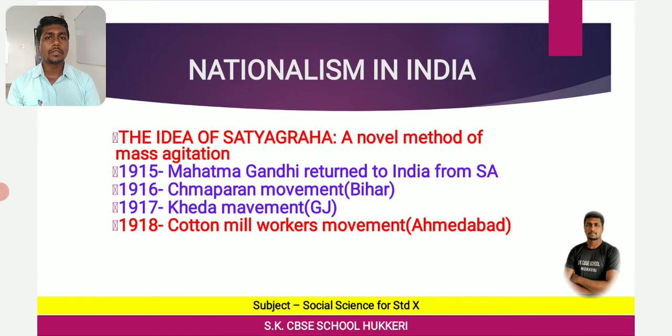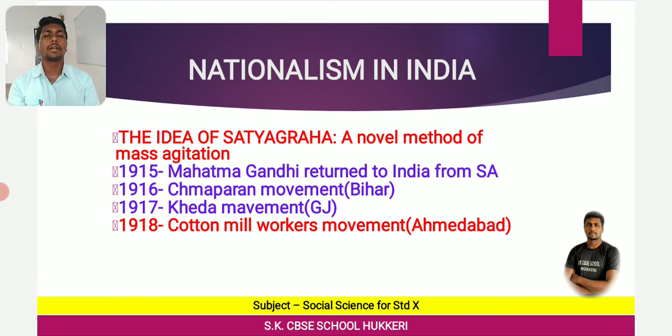Mahatma Gandhi believed that this dharma of non-violence, the dharma of ahimsa, could unite all Indians and bring unity among the Indians.